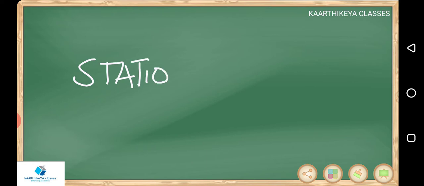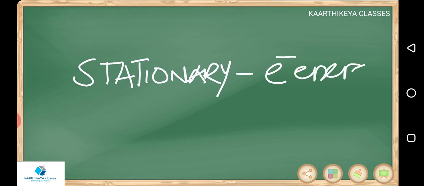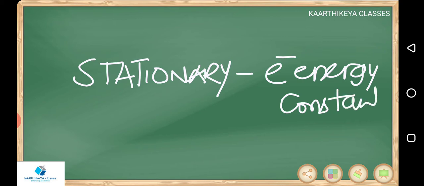The orbits are stationary means when the electron is revolving in these orbits, the energy of the electron is going to be constant. It is not losing its energy, it is not gaining its energy on its own. Because of the movement, the electron energy is not affected. You can say the energy of the electron is going to be constant. So these orbits are called stationary orbits. Meaning the electron energy is constant.